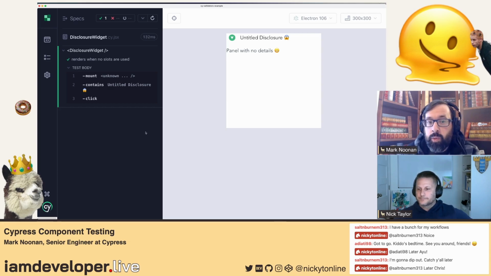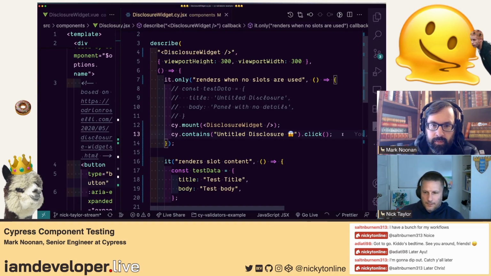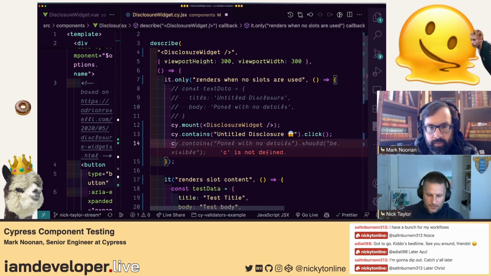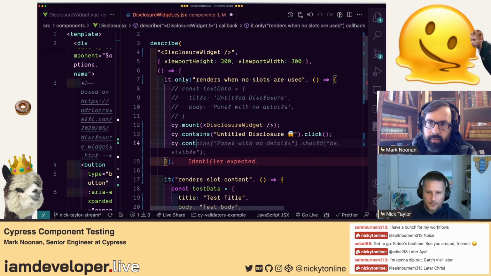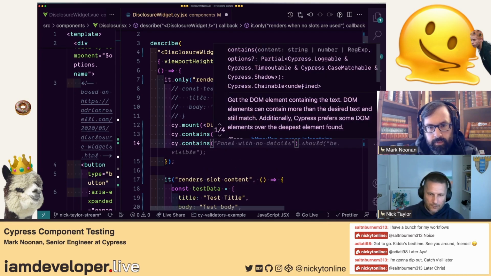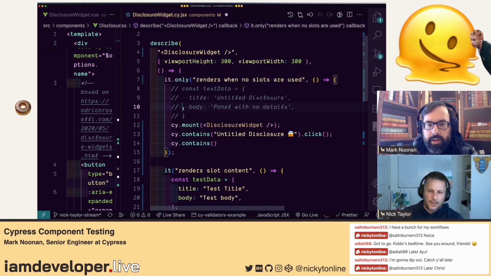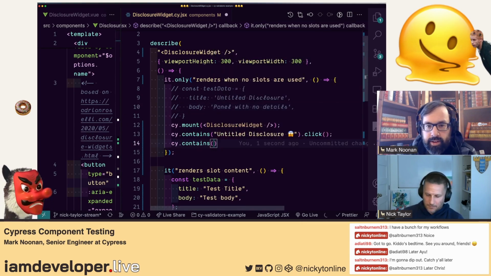And we can make an assertion that the panel with no details content appeared. So let's do that. We'll do cy.contains and that panel. What's the markup for that? Or I guess we can just look for the text itself.